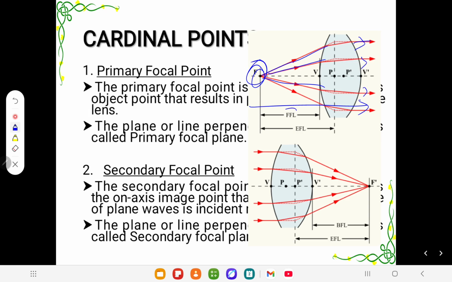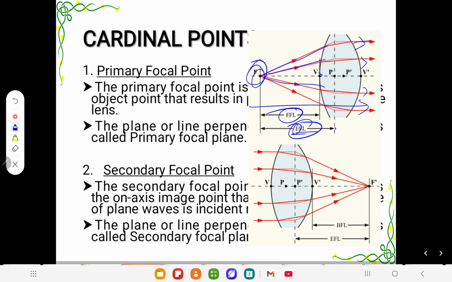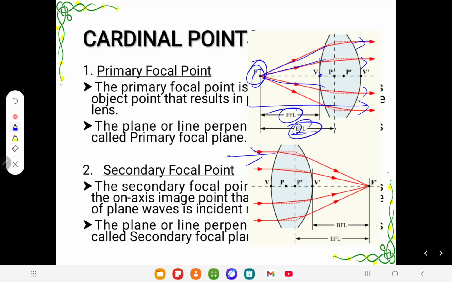So is front focal length, which is the focal length from the vertex, and from the principal point it is the equivalent focal length. So these are two different terms, but we will discuss them later. At the same time, the secondary focal point: when light comes parallel from infinity, parallel to the optical axis, then it focuses. Where it focuses is the secondary focal point, and the distance from the vertex is the back vertex focal length and effective focal length. It's a simple thing.